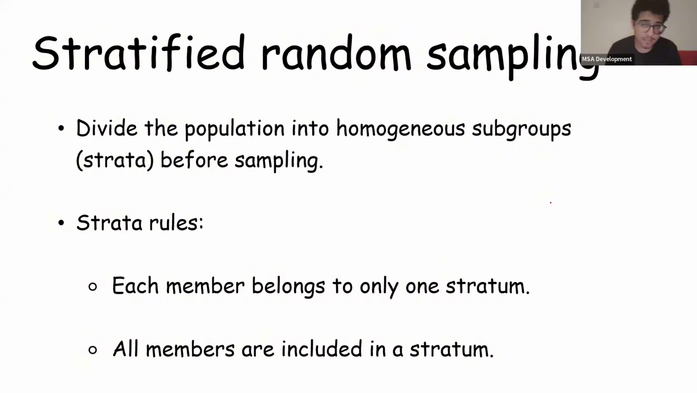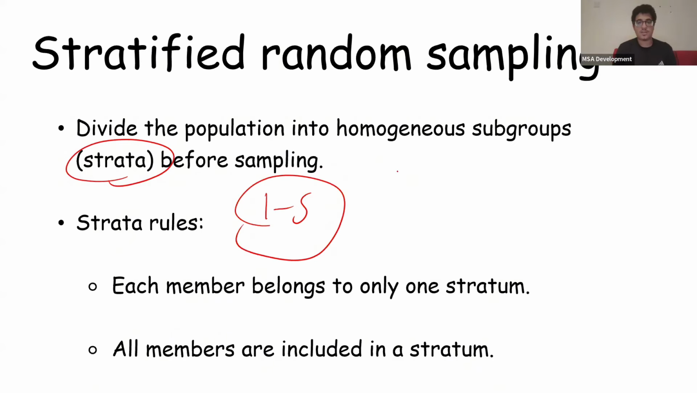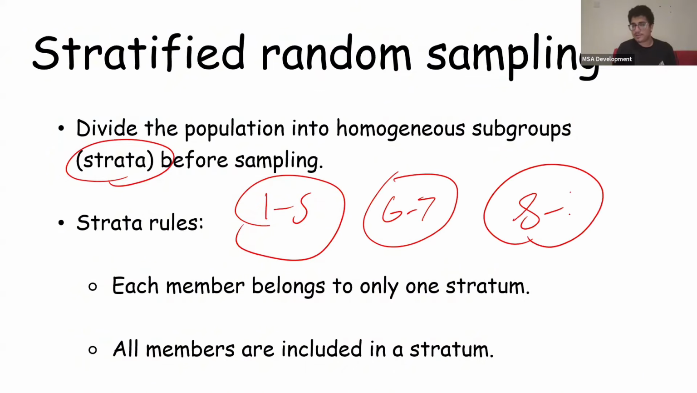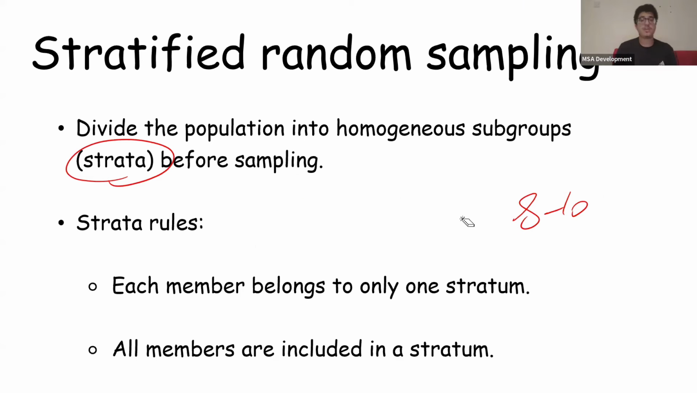Okay? Stratified random sampling, on the other hand, is we divide the population into homogeneous subgroups known as strata. So for example, we take patients and divide them by age. So these are different strata: 1 to 5 is a stratum, then 6 to 7, and then 8 to 10, and so on and so forth. These strata are what we divide people into, and the rules are that each member belongs to only one stratum, and all members are included in a stratum. So no one can have more than one stratum or one group, and all people in the population have to be in a stratum. You can't have someone outside of a stratum, okay?